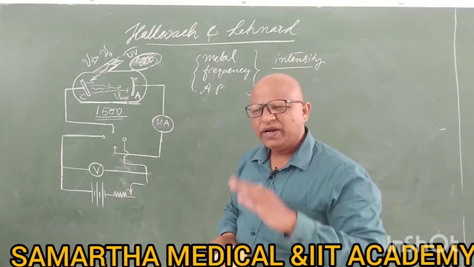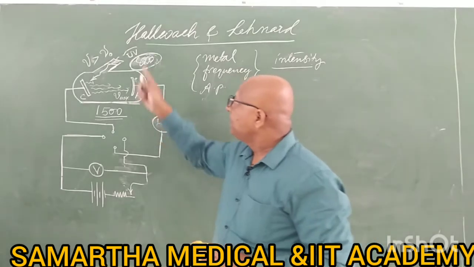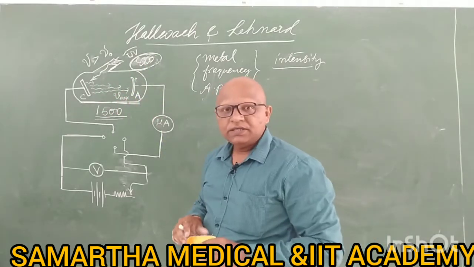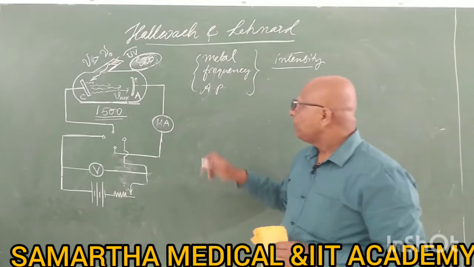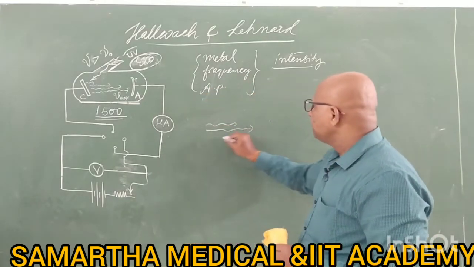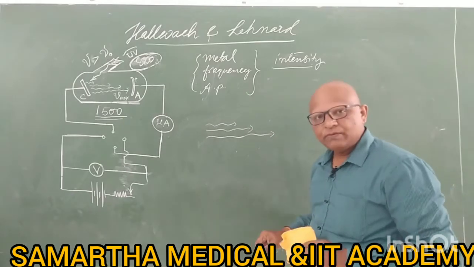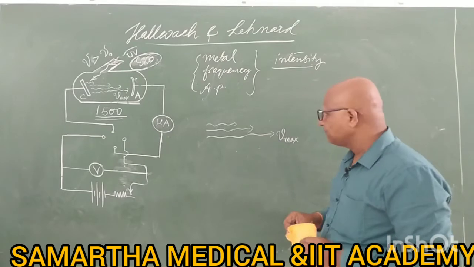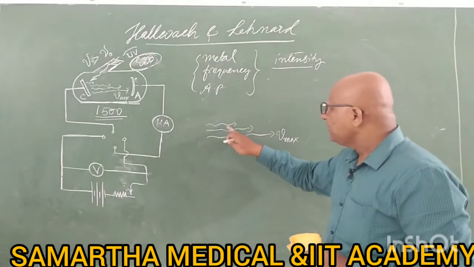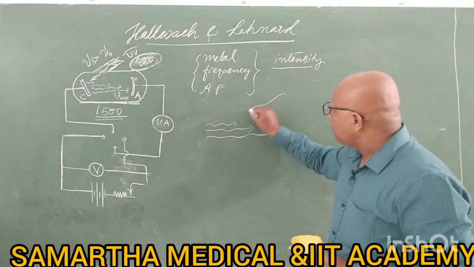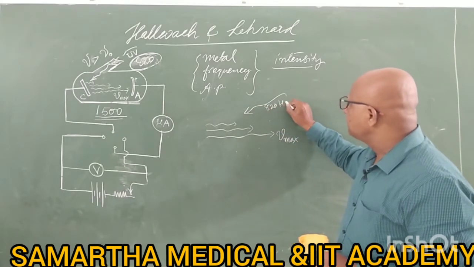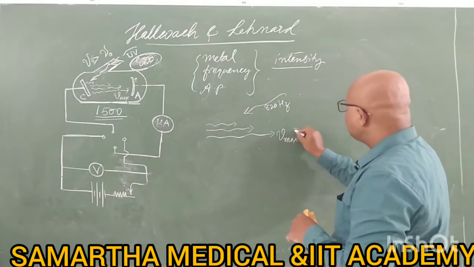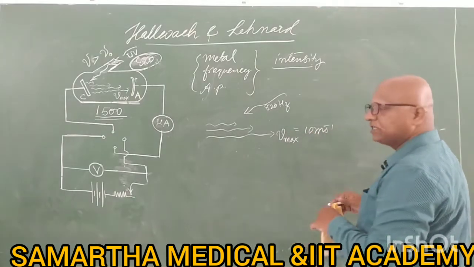How do you understand that? By increasing the frequency, there is an increase of maximum kinetic energy. We have already discussed that whenever electrons are released, all electrons do not come with the same velocity. Some electrons are released with maximum velocity called Vmax. How do you increase this velocity? Suppose you are using 820 hertz as the frequency. Vmax is 10 meter per second. That is the maximum velocity possible.